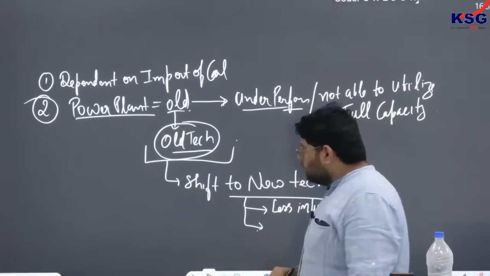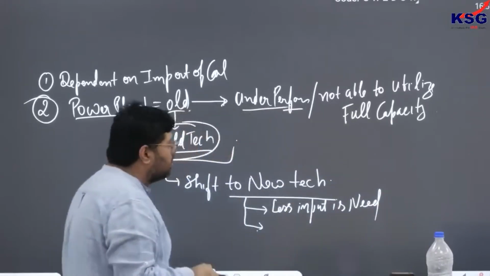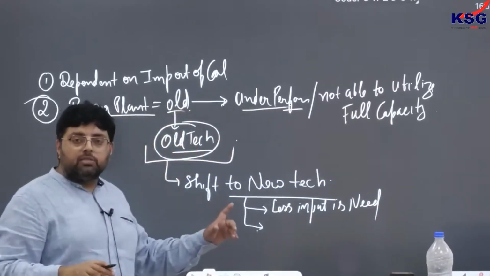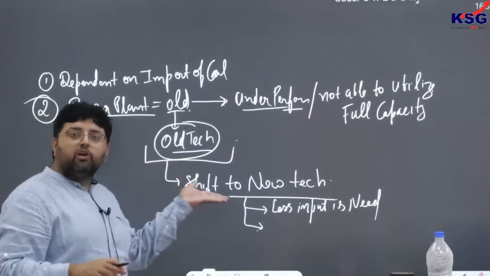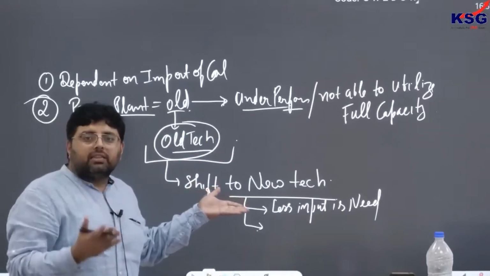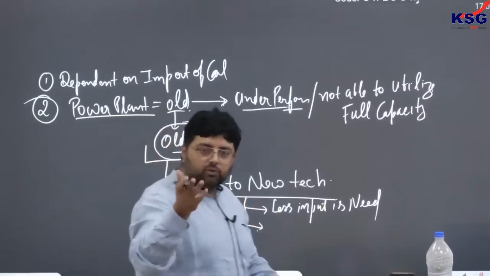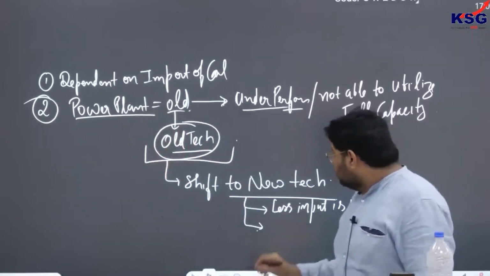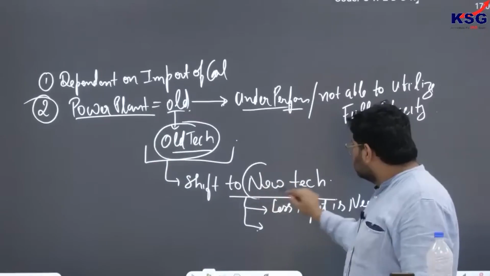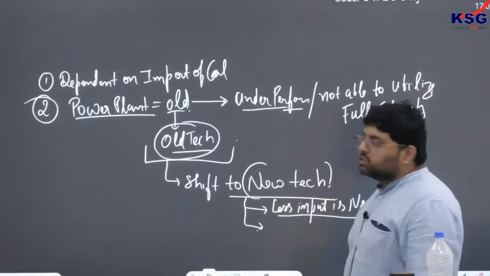This is what you have to remember. I am going to tell you about Shakti policy, but before that I am developing your base, how Shakti policy actually works. I don't want you to just read the features and understand in this way. So ultimately when you shift to new technology, less input is needed.